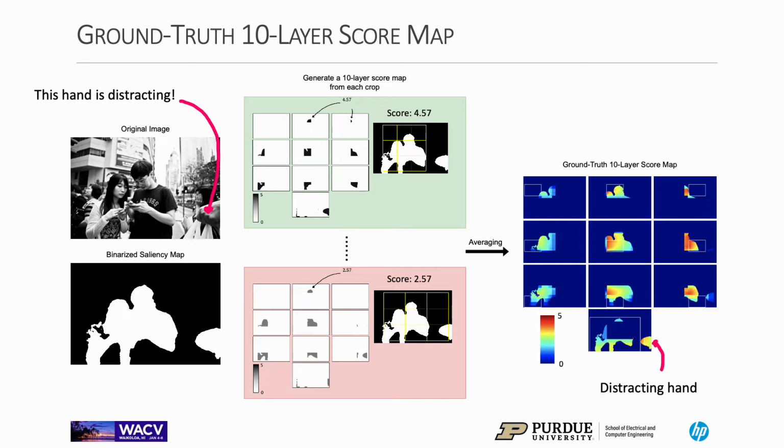From the final ground truth 10-layer score map, it can be observed that the distracting hand receives high values in the 10th layer while receiving low values in the 9th layer and is not activated in the rest of layers. This indeed validates the purpose of the score map, which is to show the location where the salient object should be placed to maximize the score of the crop. In this example, the hand receives high values in the 10th layer, so it is considered distracting and it should be excluded from the crop to maximize the score.